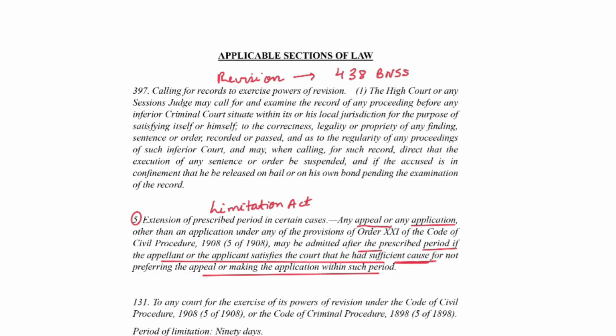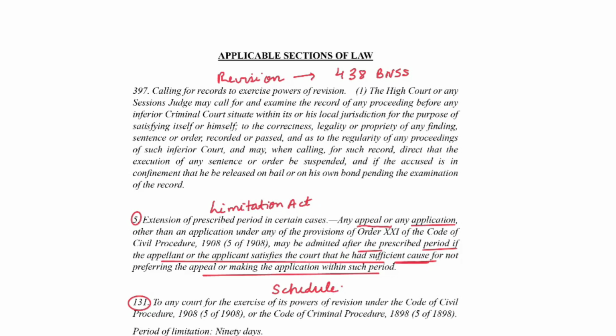Okay, now coming to the point of what is the prescribed time for filing a revision. Article 131 of the Schedule of the Limitation Act talks about the limitation period for filing of revision.